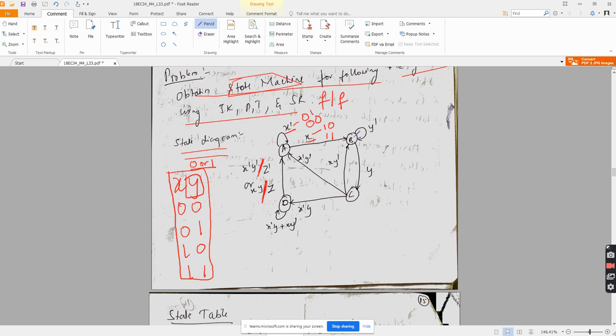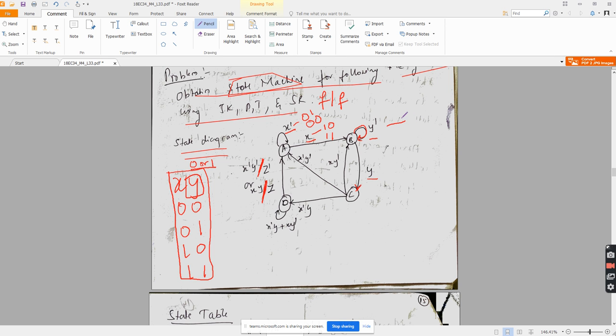What is it specifying? How many output arrows are going from B? This is one output arrow going from B. And this is one more output arrow going from B. There are only two output arrows going. And these arrows have the value Y and X is missing. So what is X? Don't care.